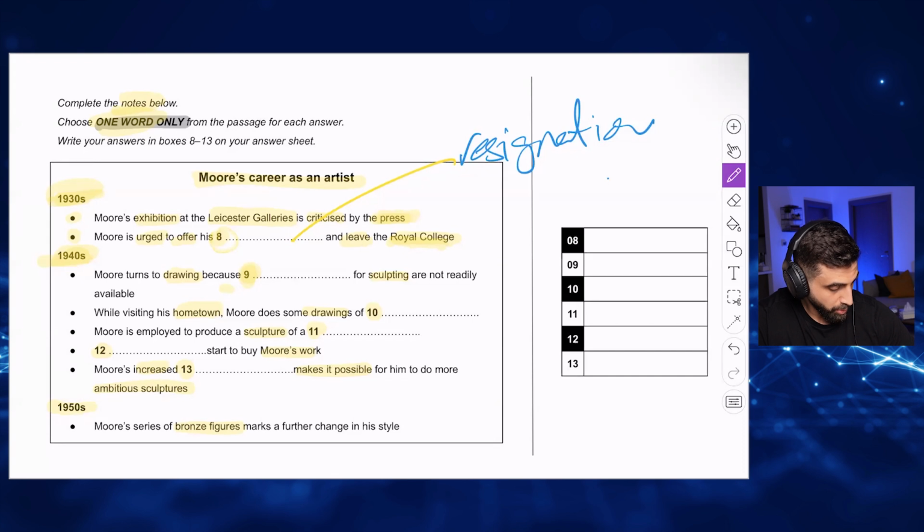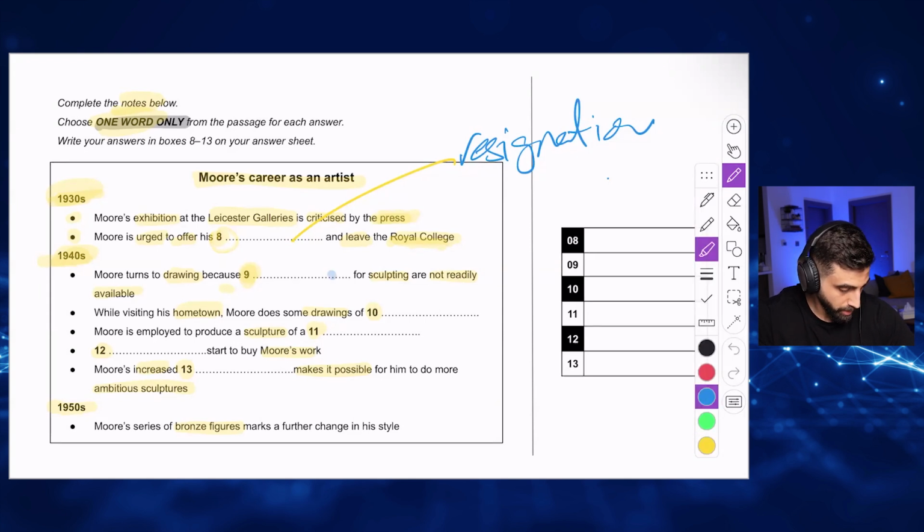Moore turns to drawing because materials for sculpting are not readily available. Not readily available means shortage. It's just another way of saying shortage. So the correct answer in this case is materials. And it does make sense. Moore turns to drawing because materials for sculpting are not available. Correct. So let me write it quickly.